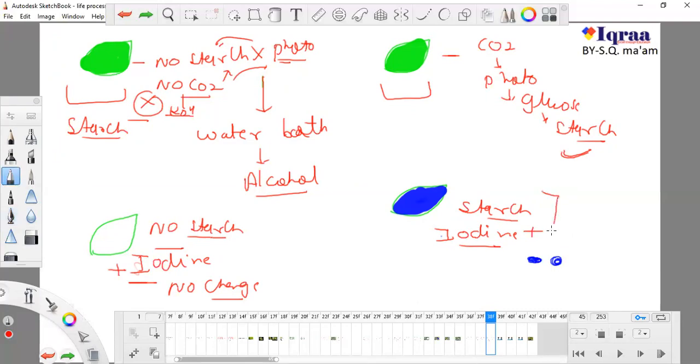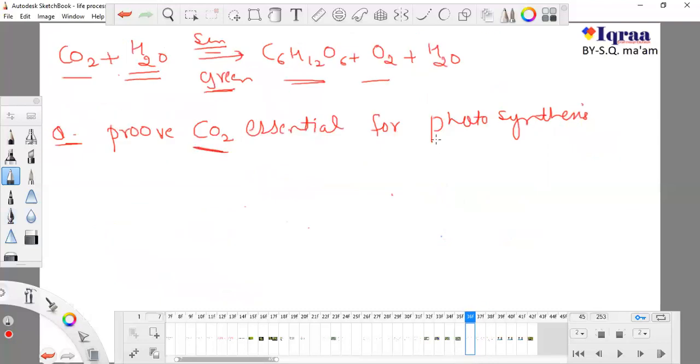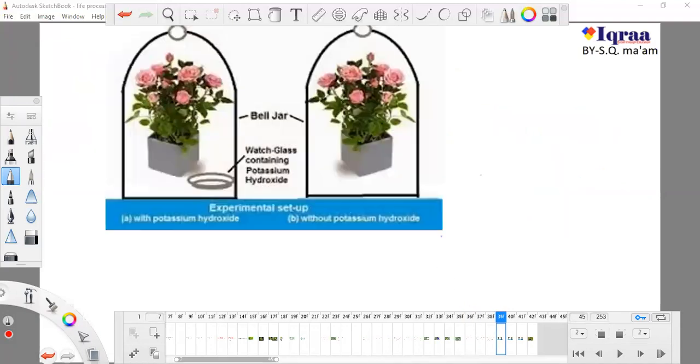And this is how we can conclude, we have proven, that CO2 is essential for photosynthesis. In the case when photosynthesis took place, starch will be produced, and starch is a product of glucose, and the indicator of starch is iodine. In the case when there was no CO2, there was no photosynthesis and there was no starch. So this is how we can conclude how CO2 helps. Okay, so this is the experiment.